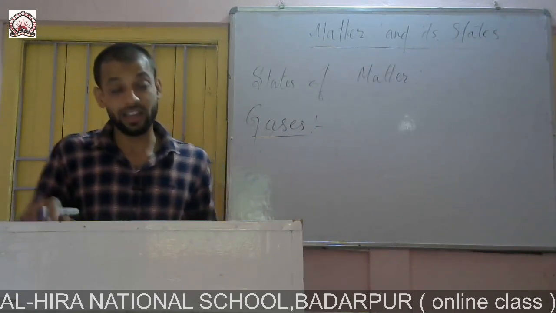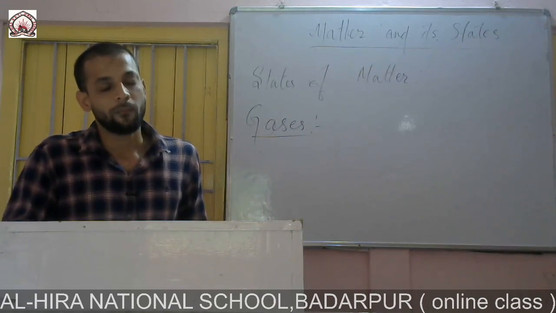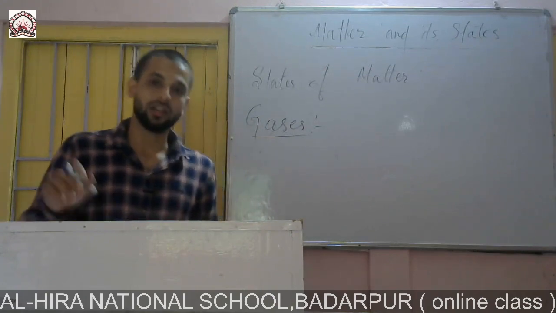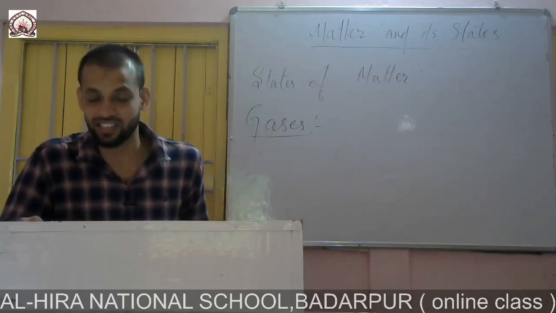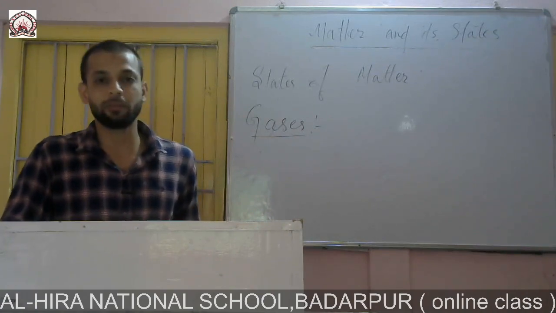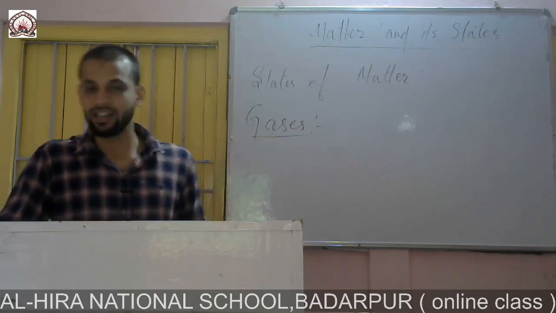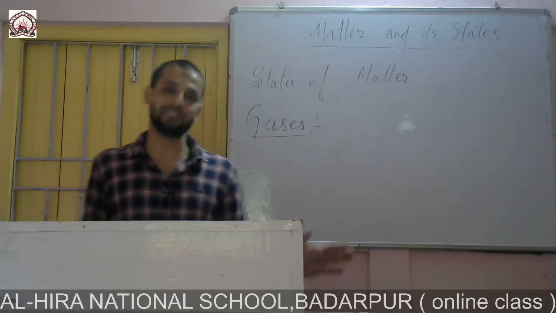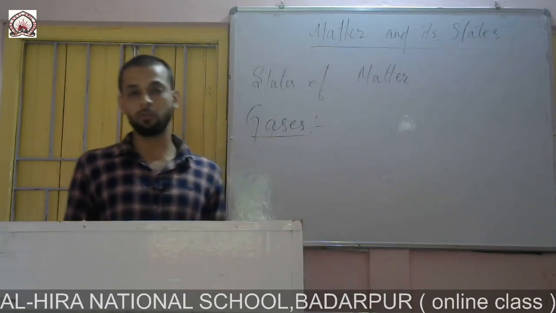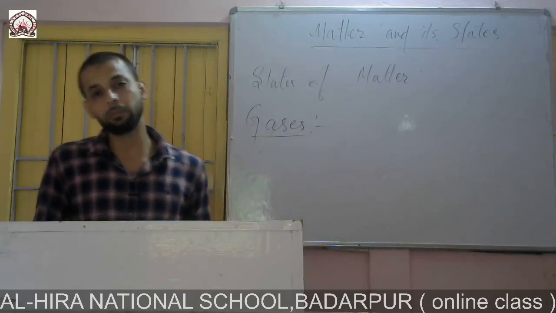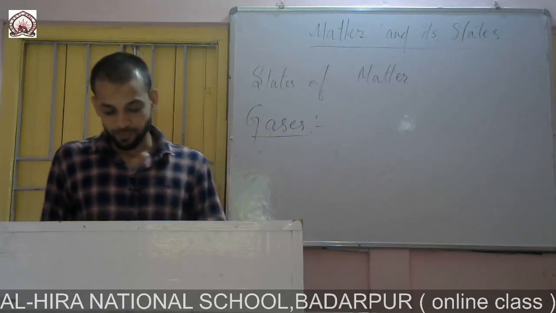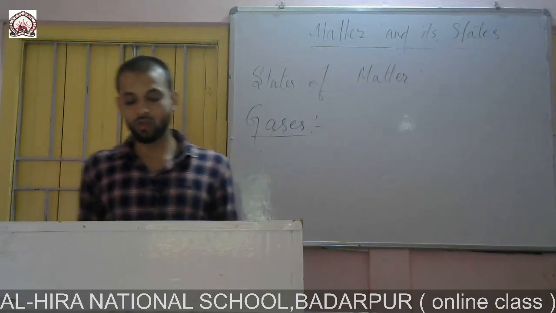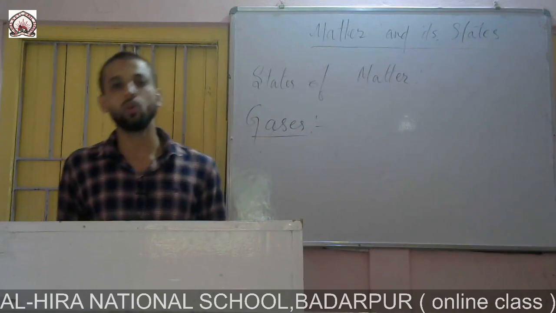So why does this happen? Water evaporates each and every time, whether we heat it or not. Whenever we dry our clothes under sunshine, they dry faster. Why? Because due to sun rays or heat, the water present in the clothes evaporates faster. But if we simply dry our clothes inside our house, they will dry, but it will take more time. Why? Because heat makes evaporation faster. So that is about liquid to gaseous.